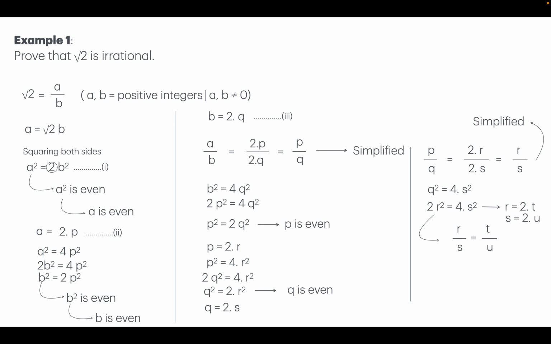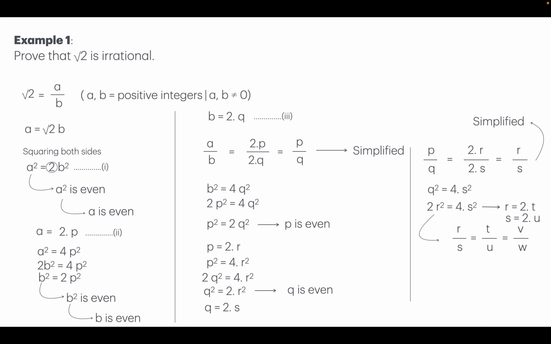And you can repeat the steps over and again and have a chain of this simplification going on forever. I mean, you just keep doing it, and you will be getting a new value or a new ratio that is further simplification of the original one. This is a over b. So this expression, you can say, will be v over w, and you can keep doing it like this and express it in terms of some other ratio.